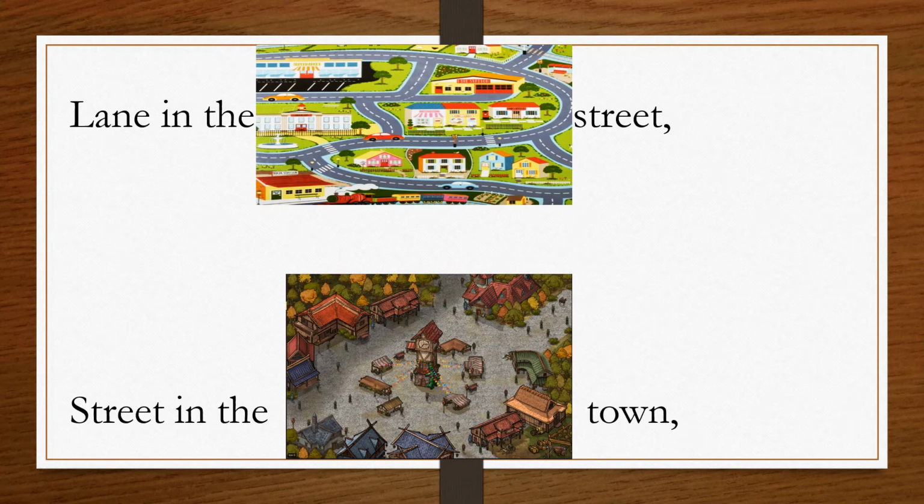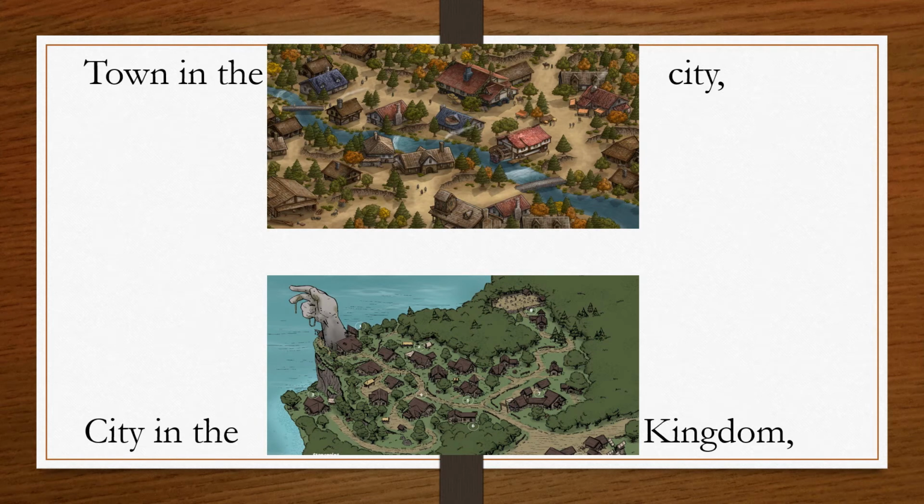Town in the city and city in the kingdom. So student, here also town is smaller than city, and in the next sentence city is smaller than kingdom, because kingdom is big and city is small. So city is smaller than kingdom. So student, first the poet is moving from biggest to smallest, like kingdom to flower, and now in the second para, the poet goes in reverse order, from smaller to bigger, like from flower to kingdom.